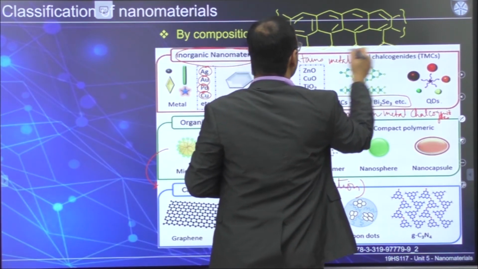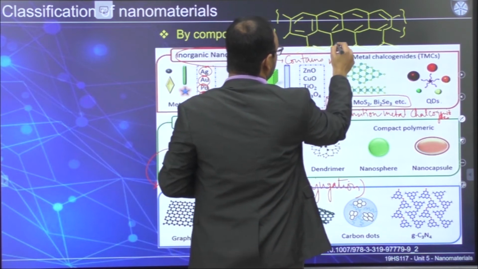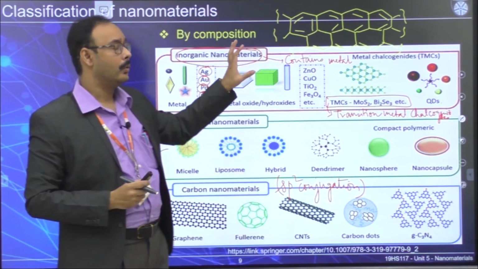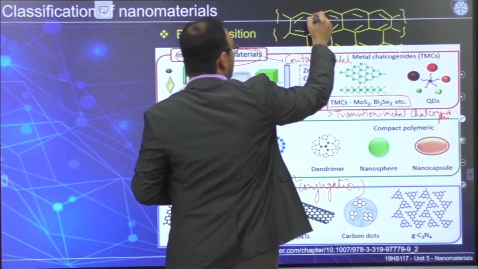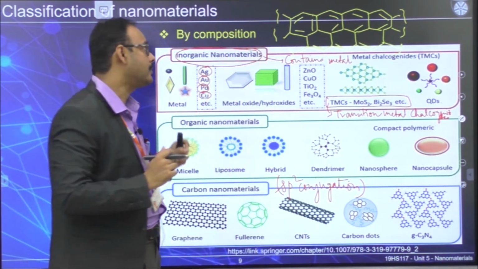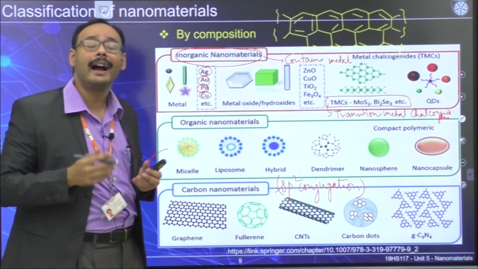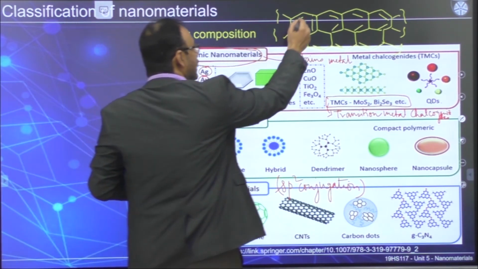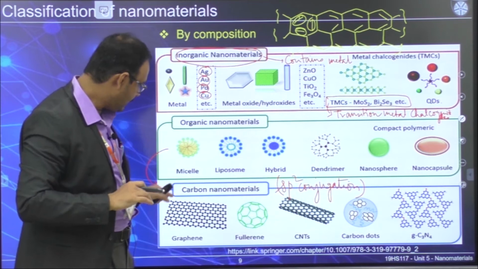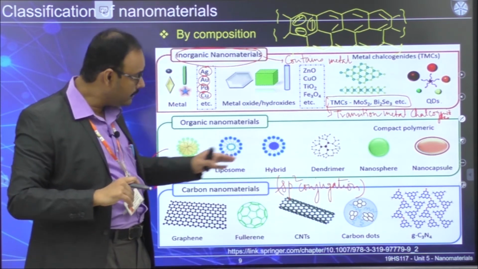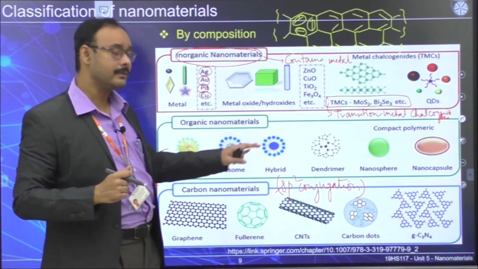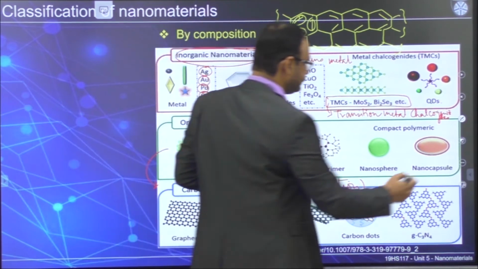Similarly, they will have that kind of structure. What do you mean by conjugation? That means double bond, single bond, double bond, single bond, like that it will go. Essentially it does a very unique thing: it can allow you to have a very high electrical conductivity. Why? Because these pi electrons can move around along the structures. That's why in all the cases they have very unique properties in terms of their electrical properties. So that's why it becomes very important to classify them separately.